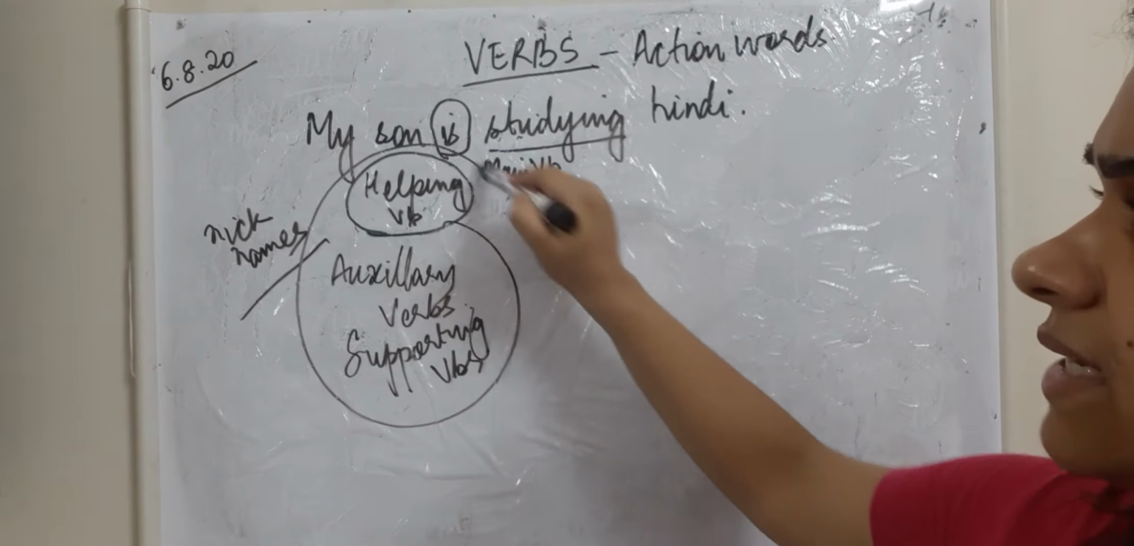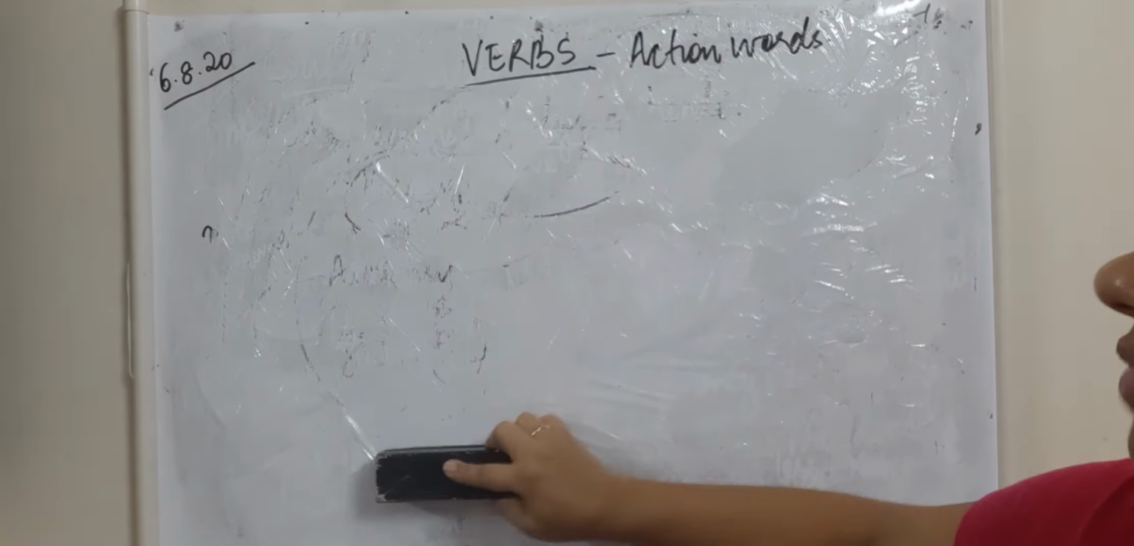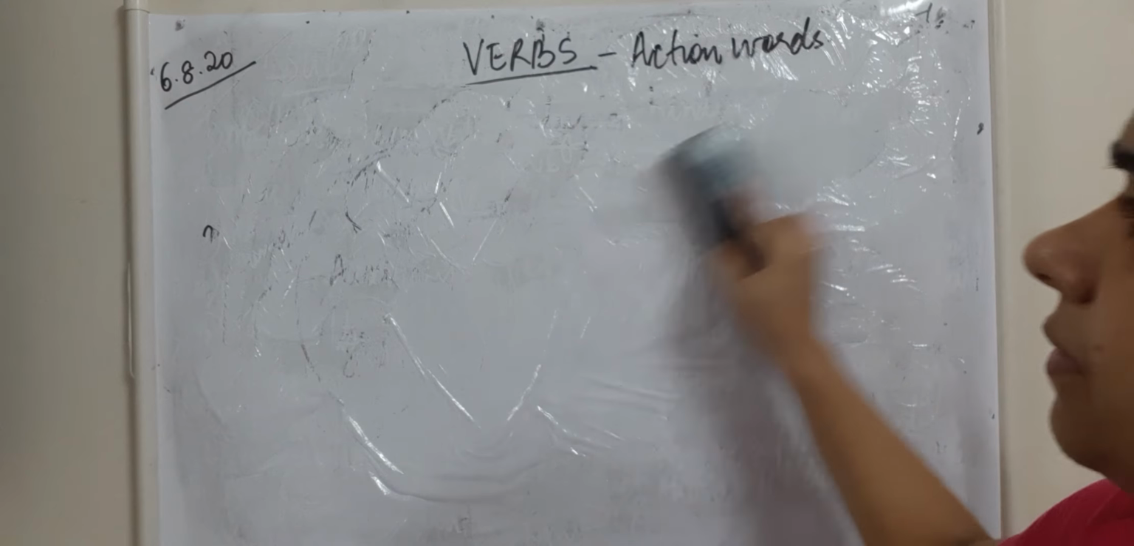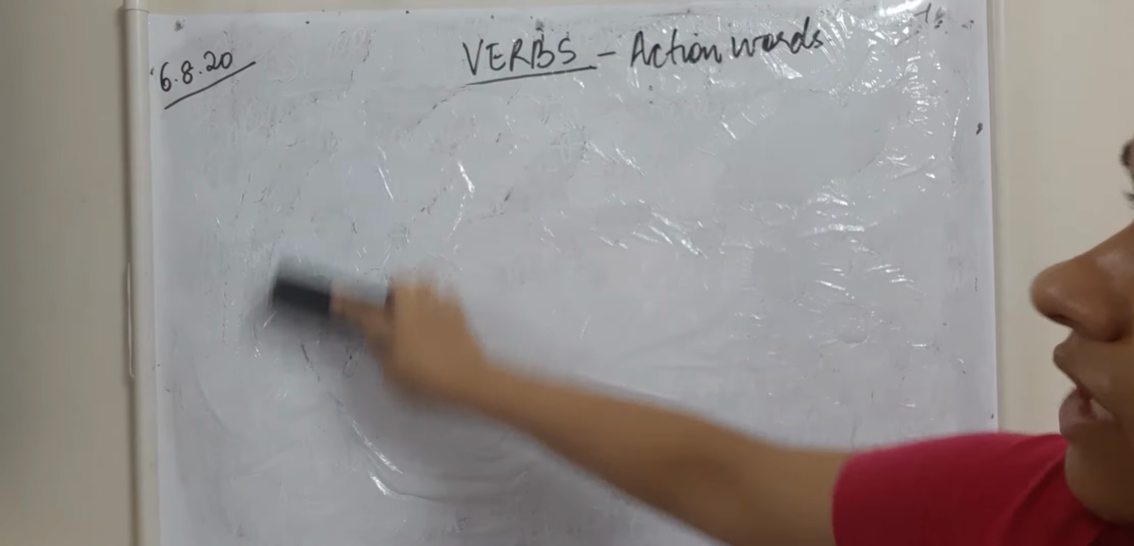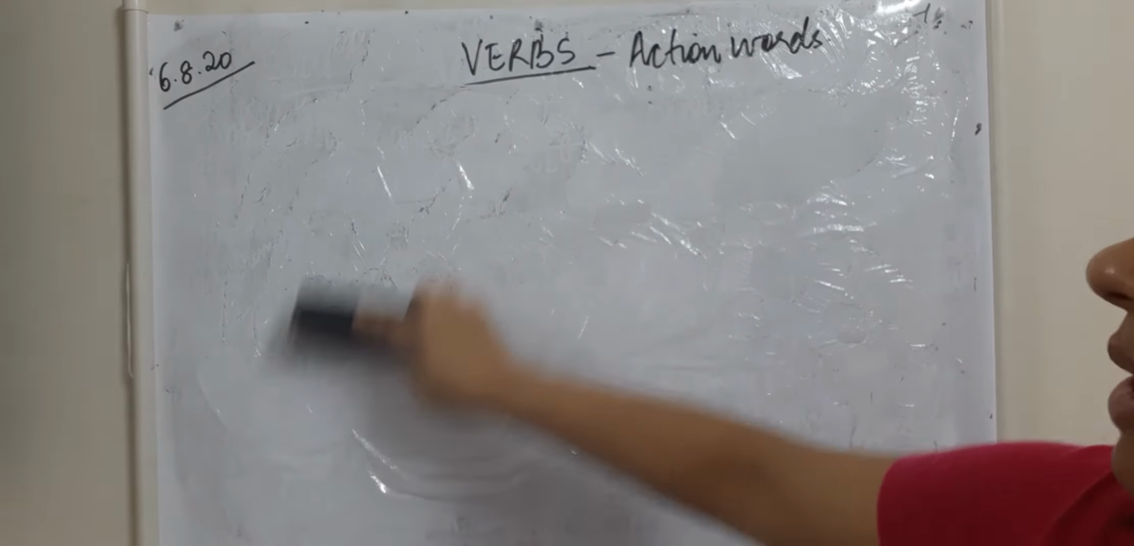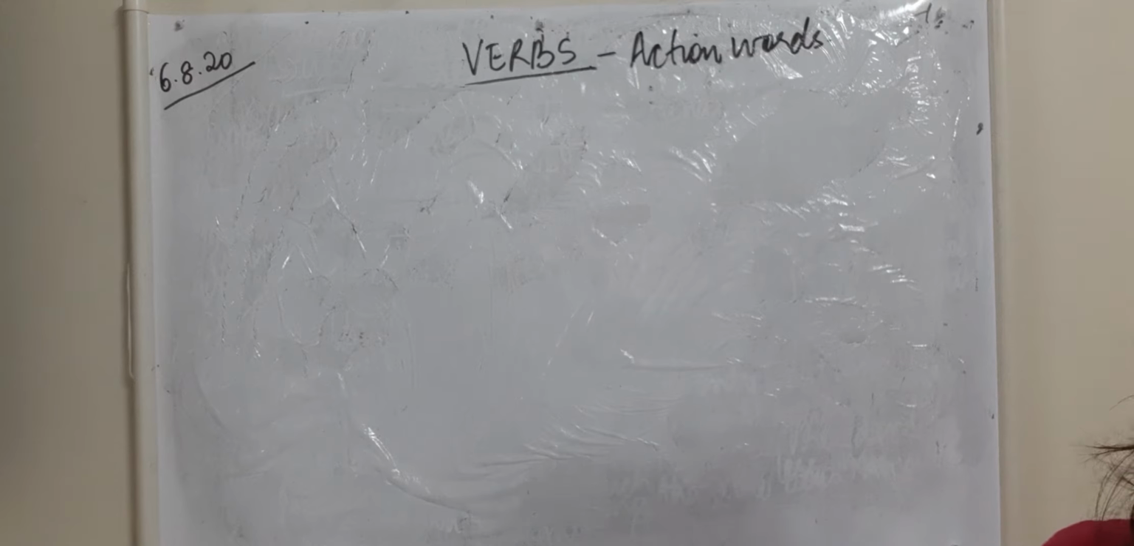Now children, we move to the verb forms. Right now I am going to tell you about the main verb and the helping verb only. In the online class I will be discussing the types of verbs, that is transitive, intransitive. There are various criteria on which verbs can be classified. That one I will discuss in the online class.